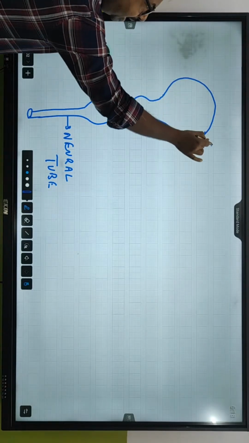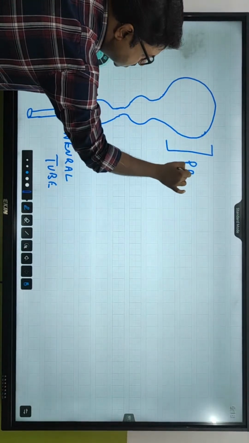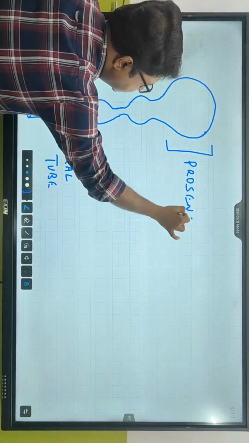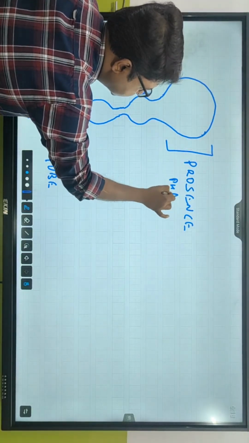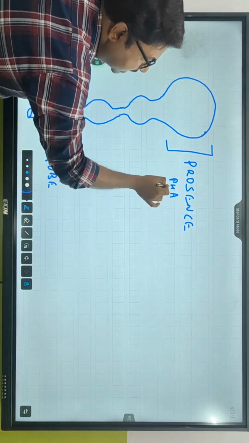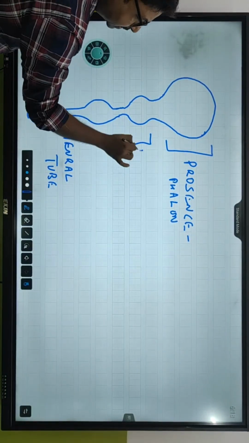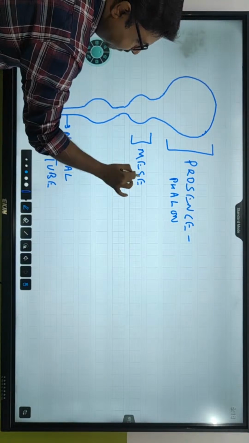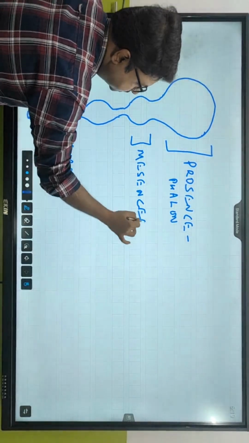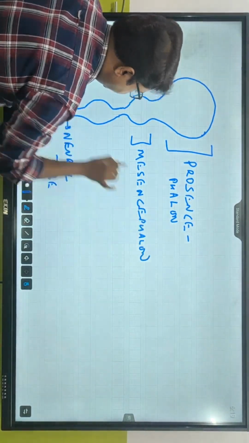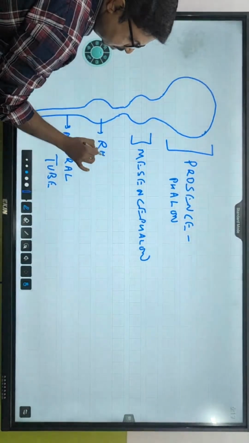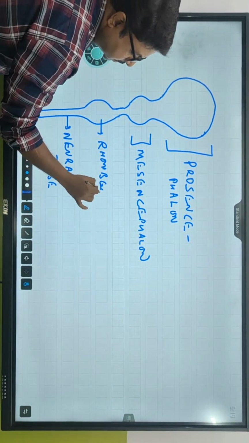So in the front part, what is this portion? This is called prosencephalon. What is this part? This is mesencephalon, or midbrain. What is this? This is rhombencephalon.